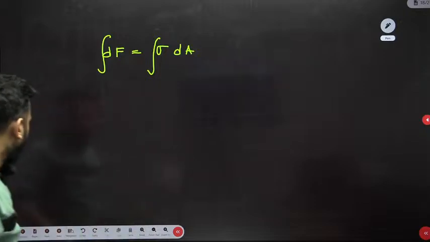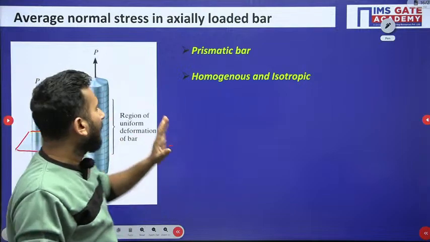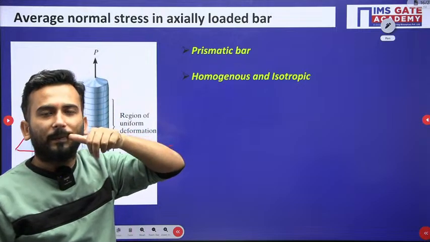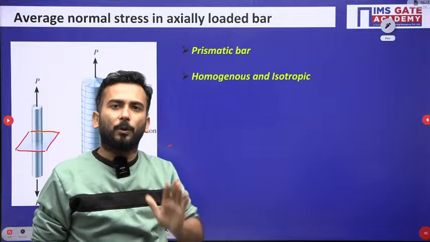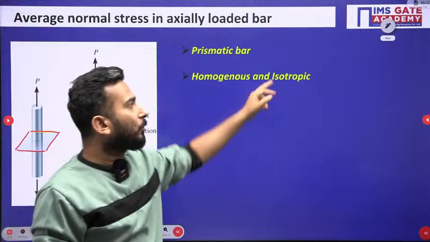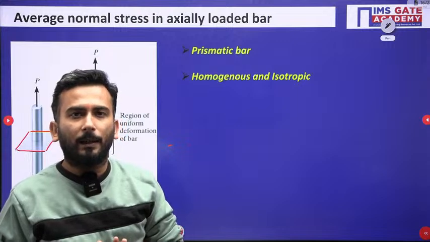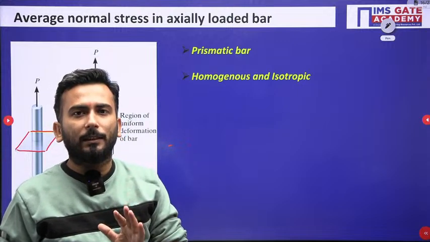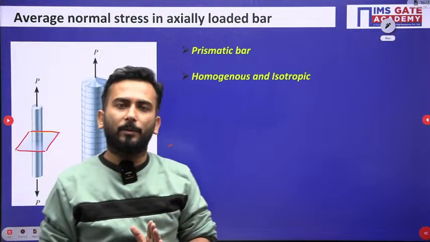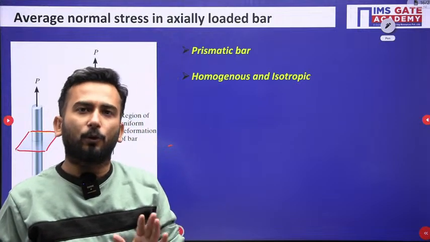And one more thing, I'm sure you have forgotten that. Before analyzing this, I talked about the prismatic bar. What is a prismatic bar? Where the cross sections are the same throughout. What is homogeneous? Homogeneous means the density is the same throughout the material. And what is isotropic? That the properties, whether physical or mechanical, are the same in all directions. And those will be the assumptions. That means at least homogeneous and isotropic will be the assumptions throughout your SOM subject. Before deriving any formula, you will definitely write homogeneous and isotropic.